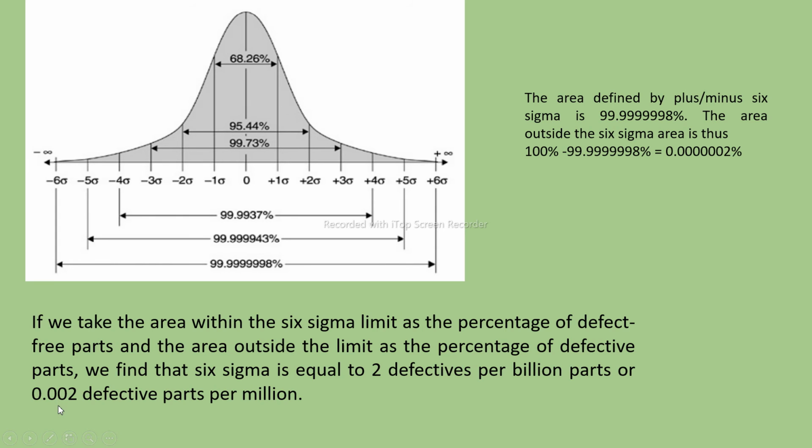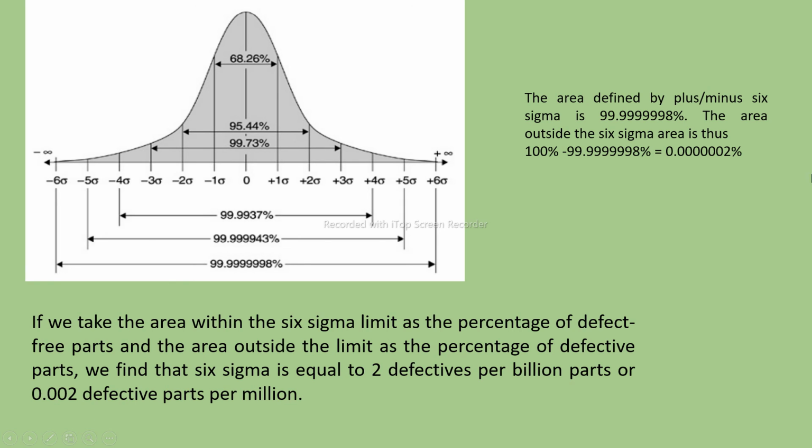See, that's why the currently most stringent way of quality measurement is 6 sigma. So what we are finding here is that per million parts, we have a defect, and that defect is 0.002 parts per million. Obviously it is the best case, in which we have very few defects.